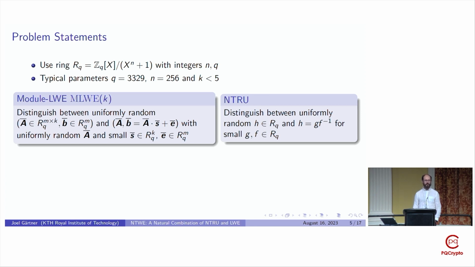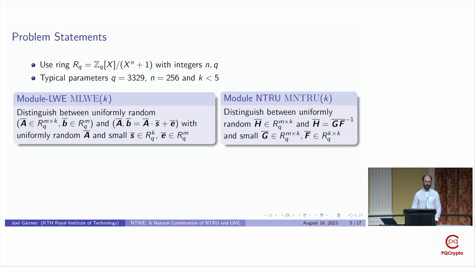But we can also consider a modular version of the NTRU problem, where we not only are given a single ring element, but instead a matrix in the ring. So the task in the decision version of the module NTRU problem is to distinguish between a H matrix that's either uniformly random or equal to G times F inverse for some matrices G and F that are small in some sense.